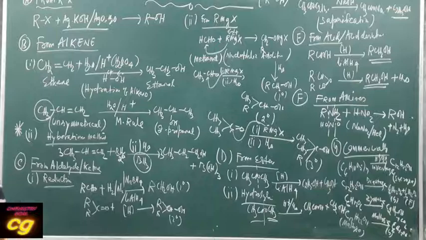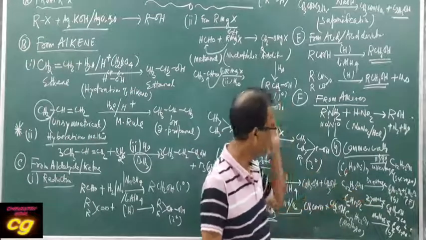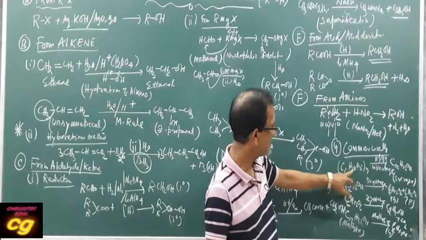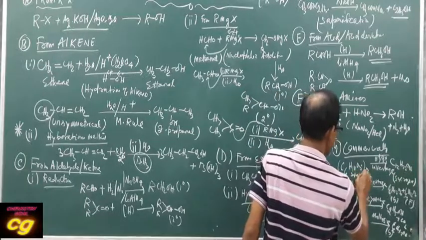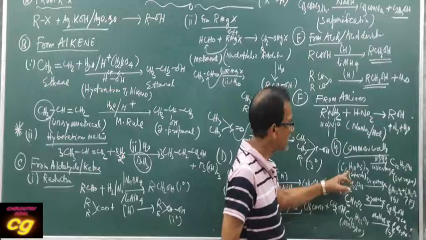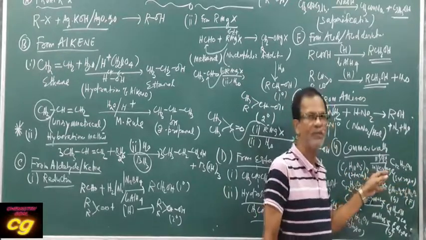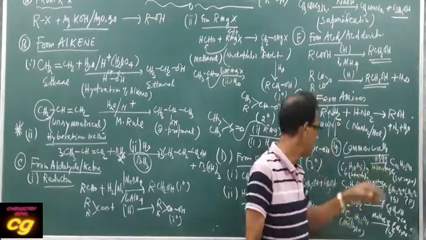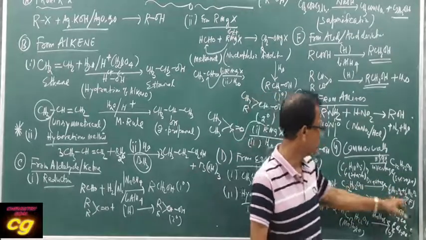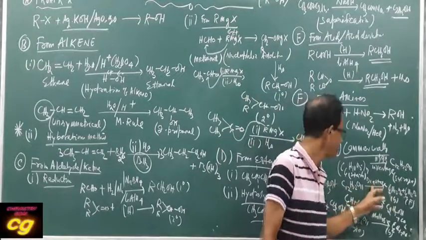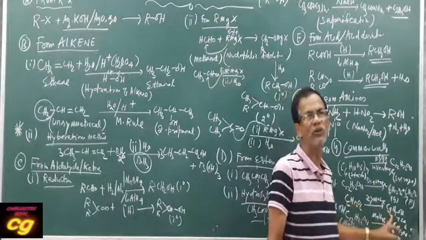These are very important methods mainly used in industry. Again I am repeating: starch is converted to sucrose by the enzyme invertase. You have to remember this, this is the hydrolysis by invertase. Then sucrose is converted to glucose and fructose by the enzyme diastase. Then glucose reacts with the enzyme zymase to produce alcohol, ethanol.